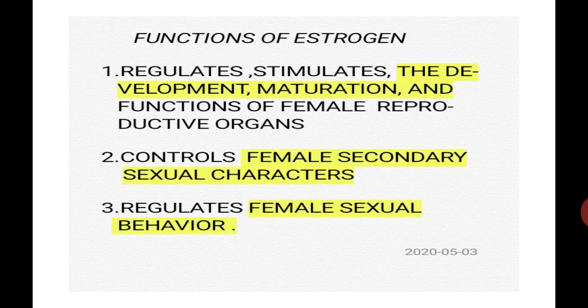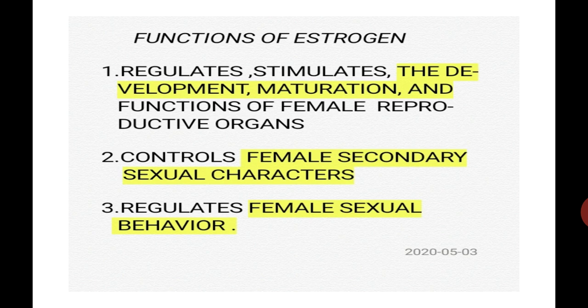Function number 2. Like androgen, estrogen also controls the female secondary sexual characters. Which are the female secondary sexual characters? Number 1, high pitch of voice. I repeat, high pitch of voice, development of mammary glands, broadening of pelvis, pubic hairs, etc. are called female secondary sexual characters.